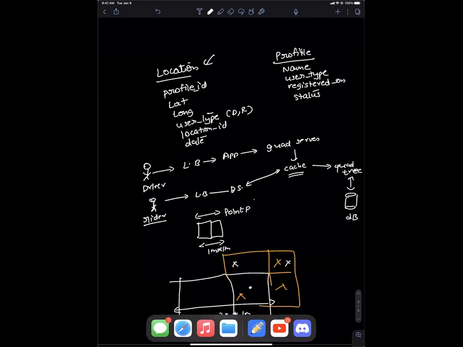Yeah, I got your point, but you mentioned earlier that the sharding is based on region, right? Location ID and date. What are we trying to achieve by having that kind of sharding strategy? Because when it comes to search, you need only the current location of the driver. You don't need historical locations anyway.